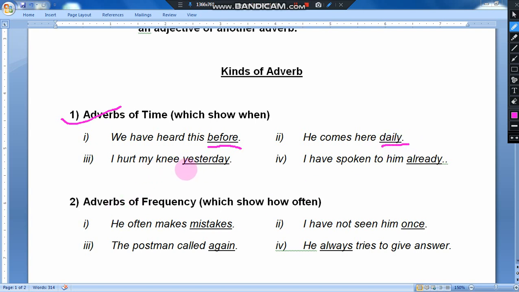I hurt my knee yesterday. When did I hurt my knee? Yesterday. I've spoken to him already. So "already" is an adverb here. Now this is "when". Ask a question with "when", we will get this answer. Next.